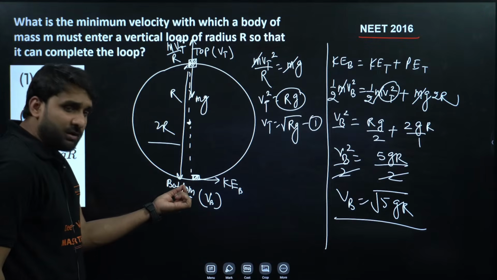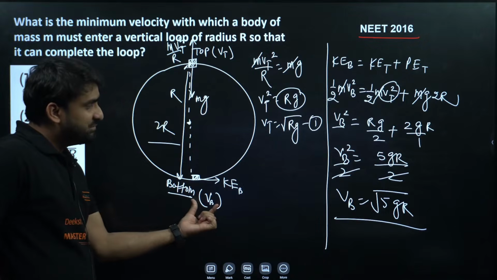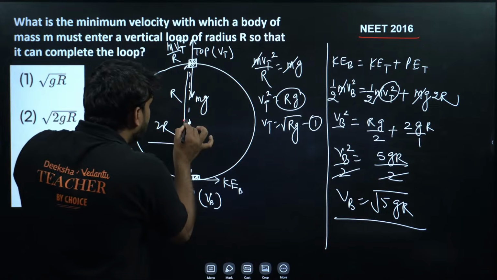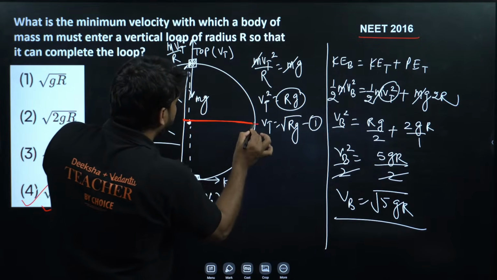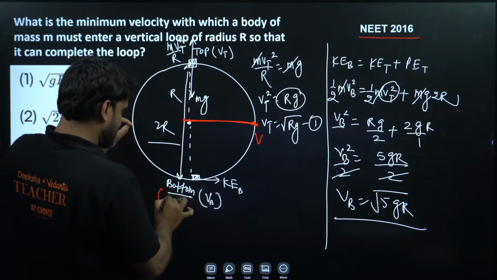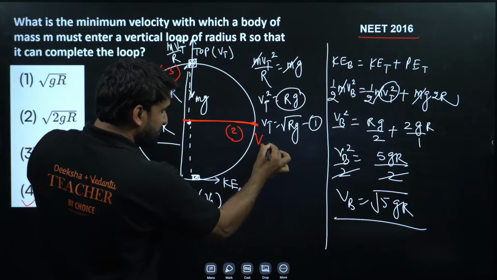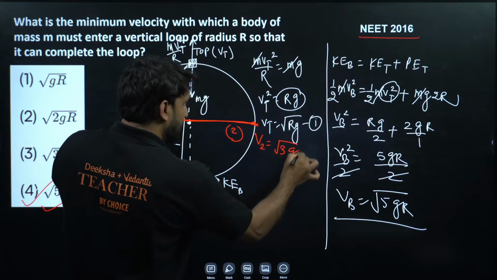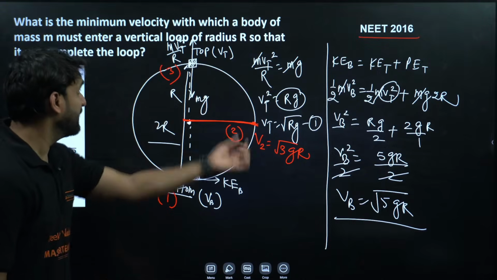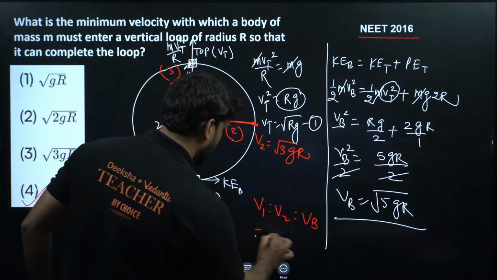So when the body is in motion on a vertical circle, under root 5gr is the velocity at the bottom. And let me clear one more thing. If the body goes to the half, one quadrant, this position, let's say this position is 1, this is 2, and this is 3, my dear champion. So velocity at position 2 is equal to under root 3gr. I remember the formula, that's why I'm giving you the relation. Sometimes you may get a question to find the ratio between these three velocities. So v1 ratio v2 ratio v3 is equal to what, my dear?